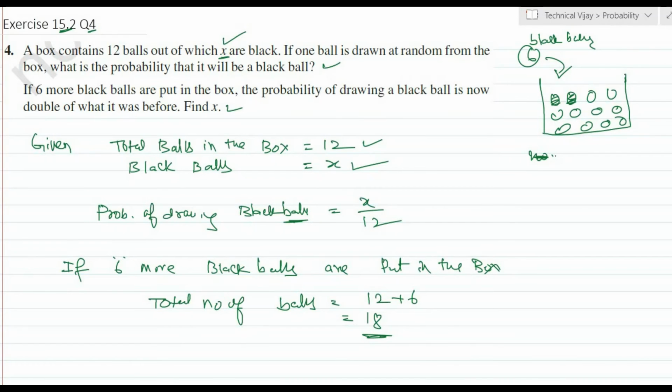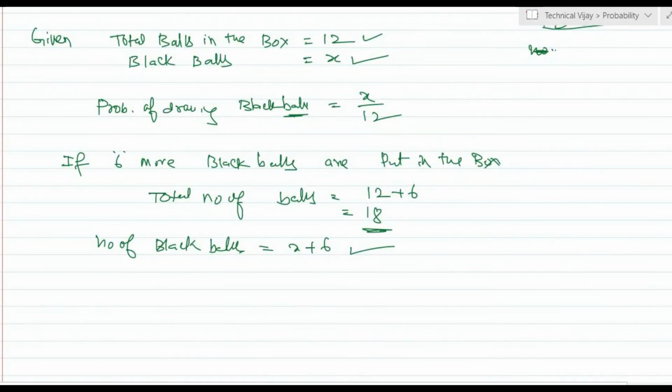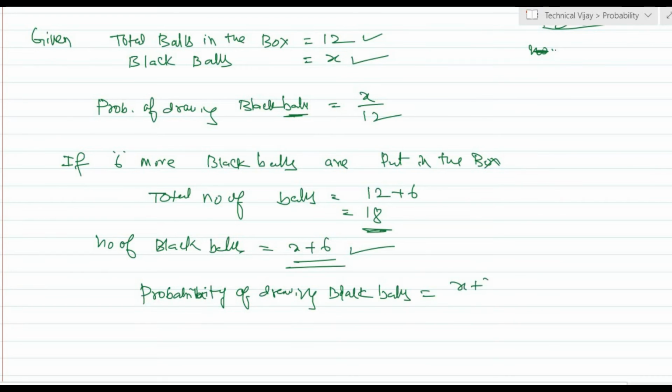Number of black balls. Earlier they are X. Now they are adding 6. Total X plus 6. Now X plus 6 black balls. The probability of drawing a black ball now we will calculate. Drawing black ball is equal to number of black balls, that is X plus 6, and total number of balls, that is equal to 18.